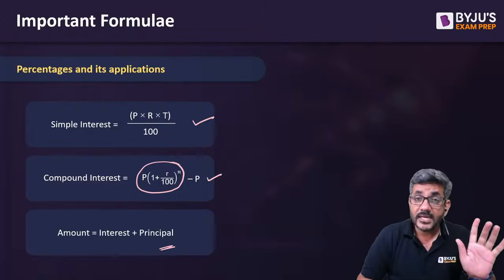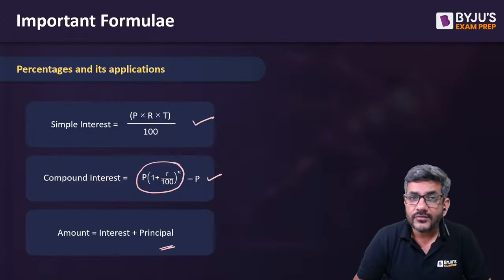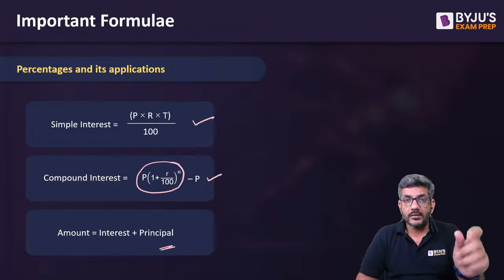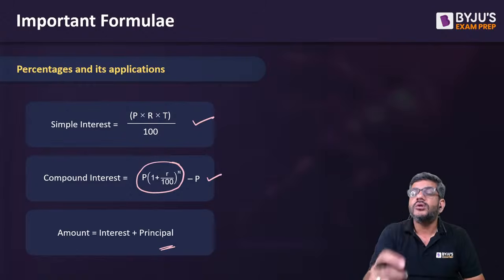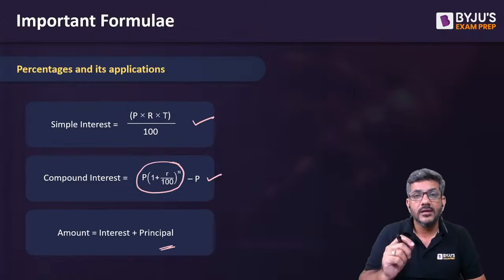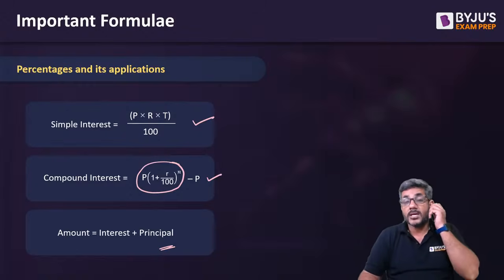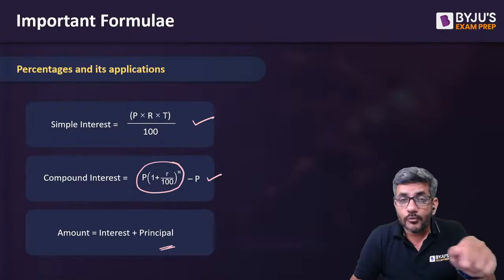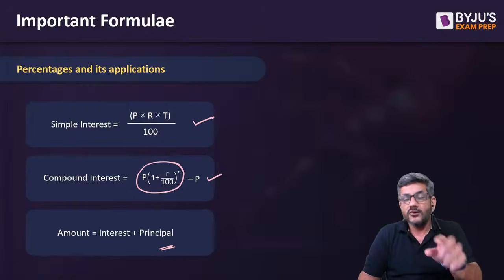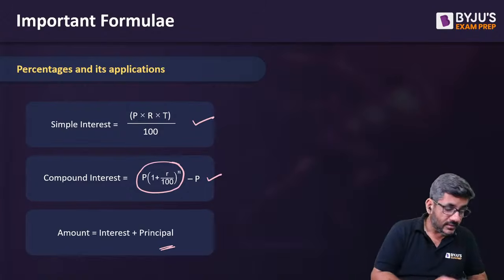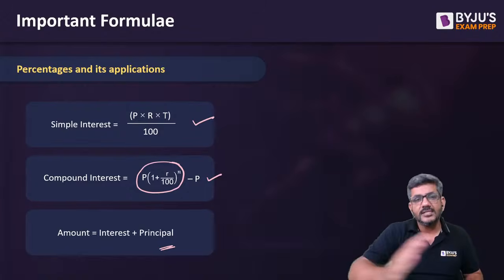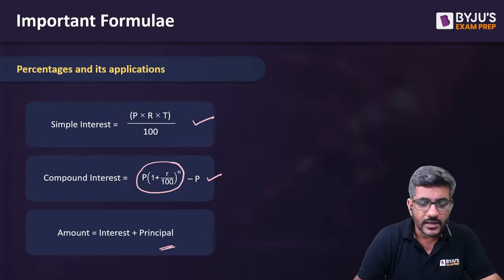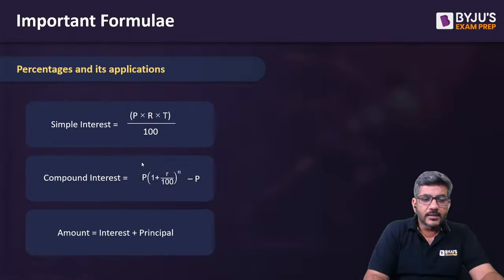ये mistake मत कीजिएगा. और यहां पे in case of compound interest, the power n, that represents the number of time periods here. Those number of time periods should be in integers. If it is in decimals, for example, if it is talking about 2.5 years, तो आप वहां 2.5 नहीं लिख देंगे, you will write 2 there. You will calculate the amount after 2 years. For half a year, you will calculate separately as simple interest. That's how you calculate in case of compound interest only. Okay. That was about this case.